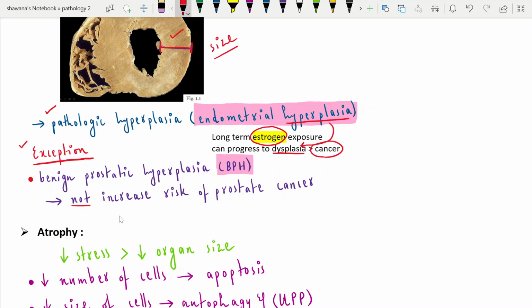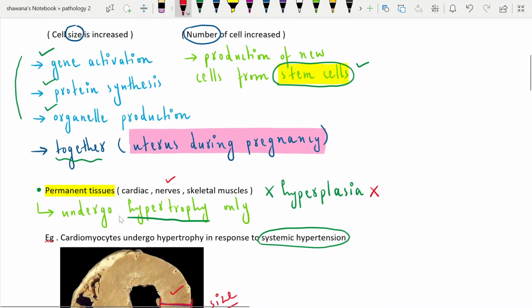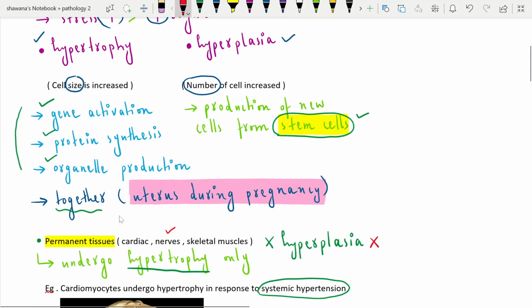While mostly hyperplasia can lead to cancer, benign prostatic hyperplasia is an exception. This was for hyperplasia and hypertrophy.